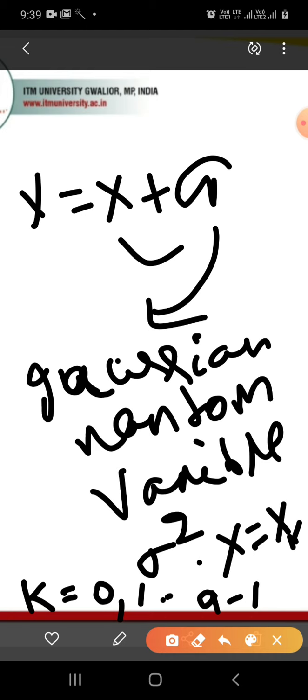Hence, if x is given, then y will be a Gaussian variable with mean value xk and variance sigma square.